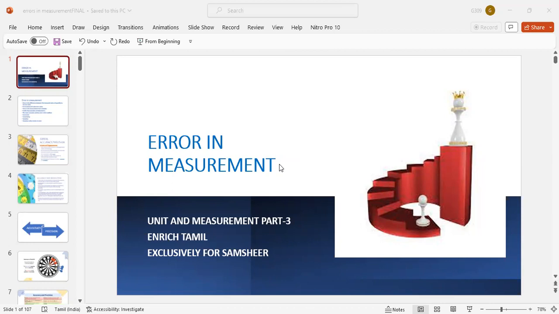For example, let me suppose x is equal to A plus B. Delta A is the absolute error in the measurement of A. Delta B is the absolute error in the measurement of B. Delta X is the absolute error in the measurement of A plus B, that is delta A plus delta B, plus or minus, the error in X. Percentage of error means delta A plus delta B divided by A plus B into 100.